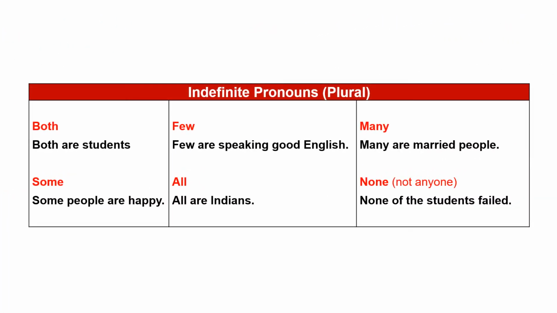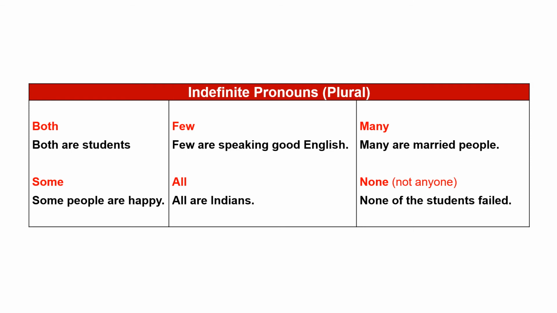Indefinite pronouns, plural forms. First, both. We use both for two people or two things. Example, both are students. Next, few. Few means not some and not many. Example, few are speaking good English. Next, many. Many means not some and not few.